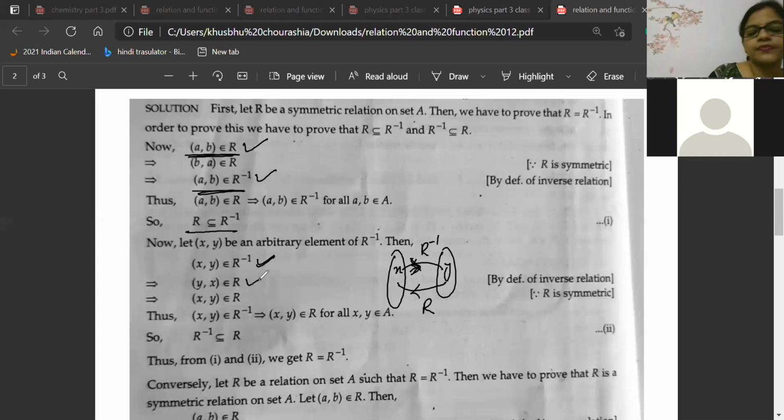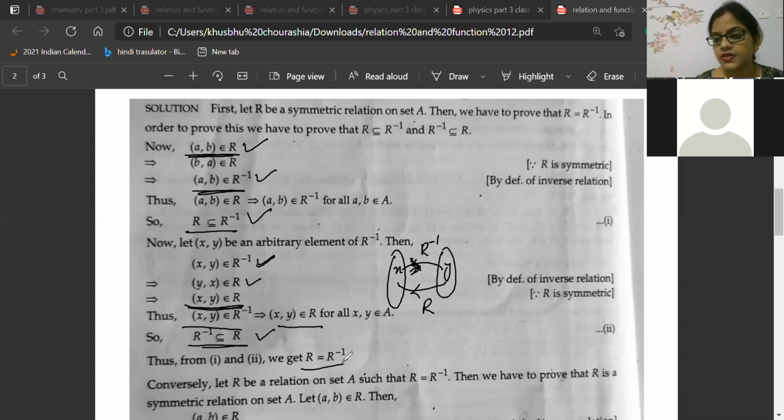And if YX belongs to R and R is a symmetric relation, then XY will also belong to R. So that means XY belongs to R inverse, XY belongs to R. That means here R inverse is a subset of R. And from this condition and this condition, we can say R is equal to R inverse.